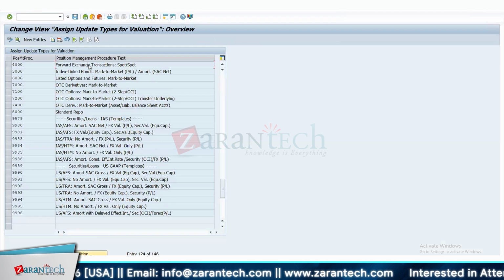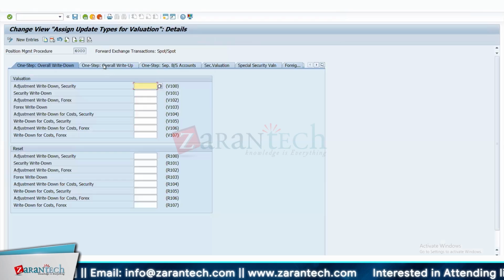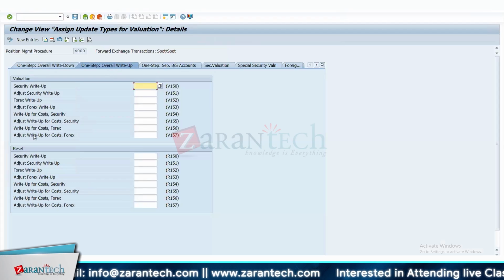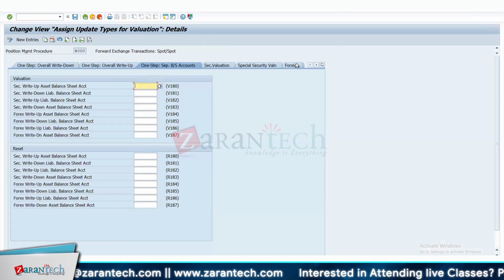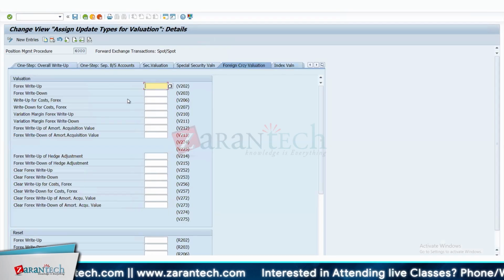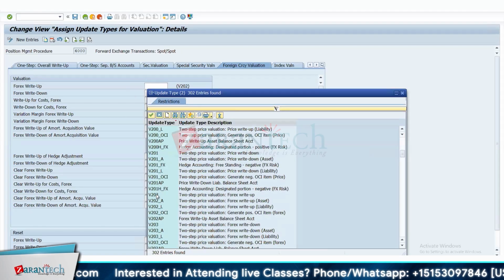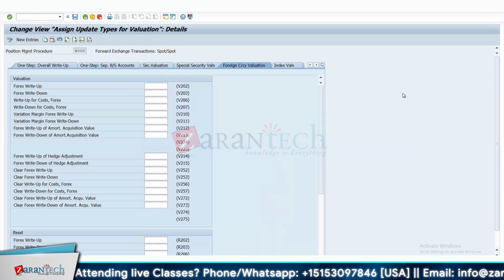Inside it, you will see that there are different types of valuations, reset, etc. Foreign currency valuation. So every type of valuation is linked to a certain default update type. Update type 02 is asset. And what is the significance of this? Maybe when we go through the whole picture, it will become more clear. Yeah, it will be more clear.